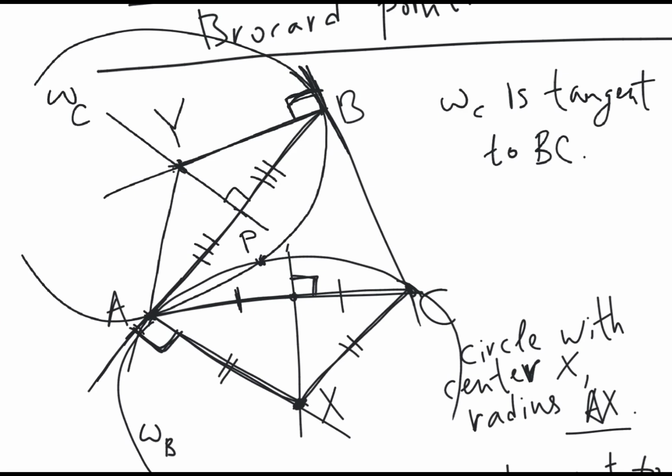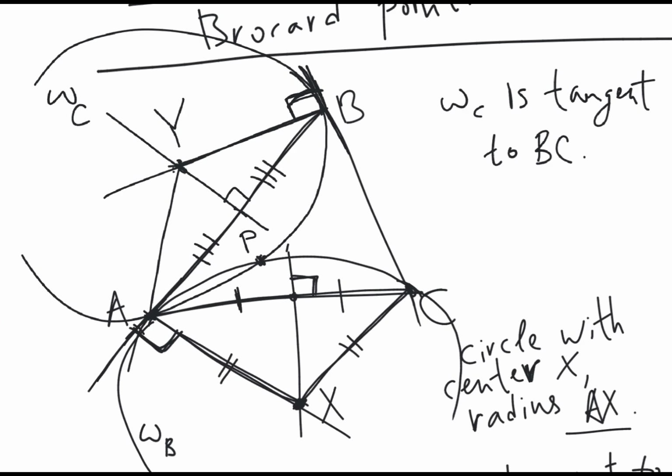So the second point of intersection, unless they are tangent to each other, in which case we just denote P to be A. So the second point of intersection we denote by P between these two circles.